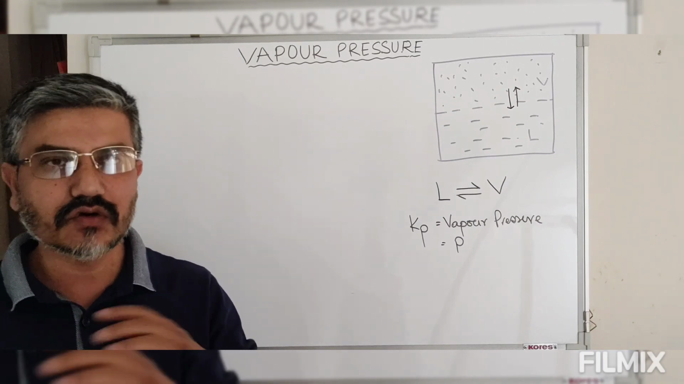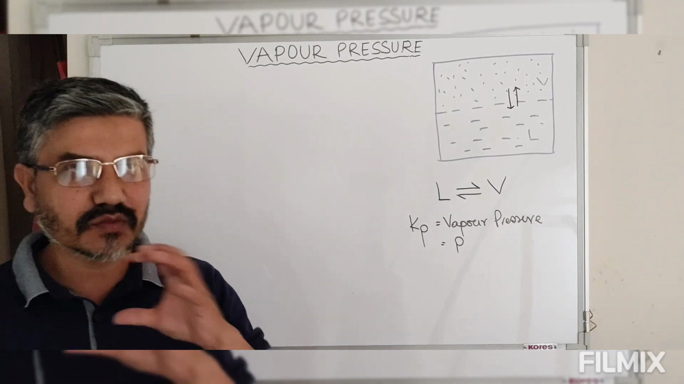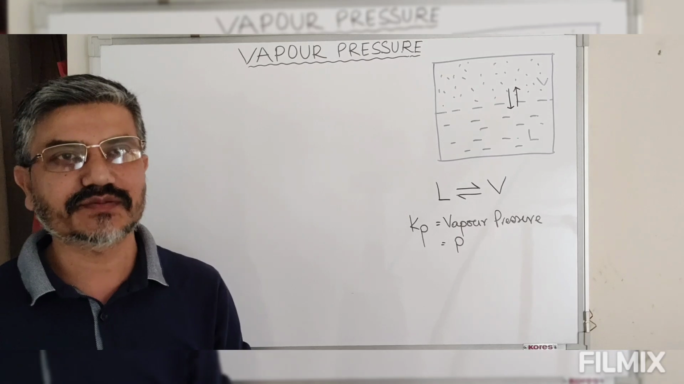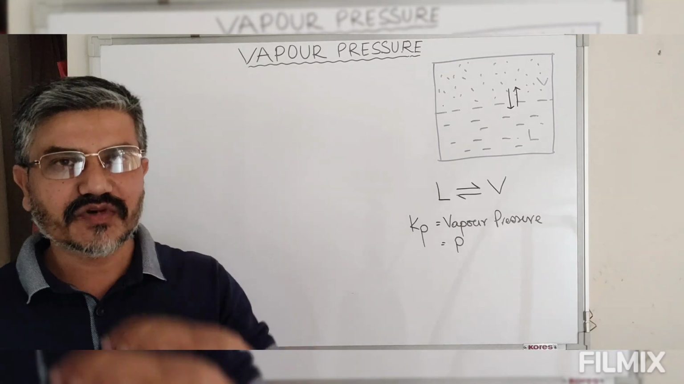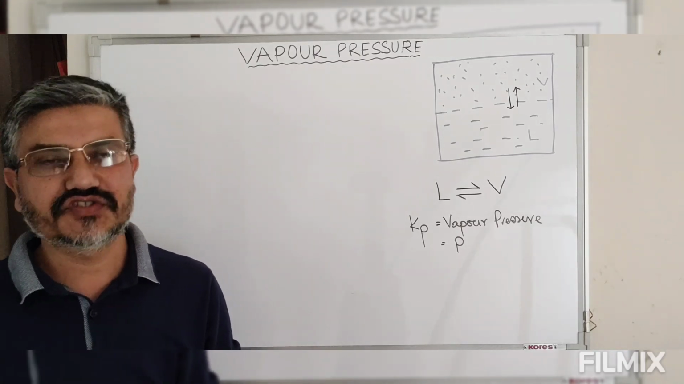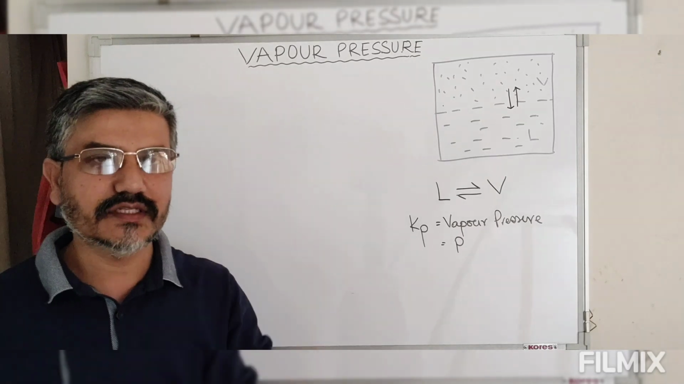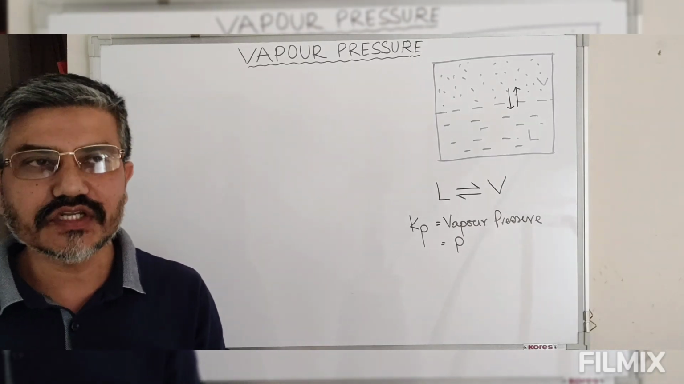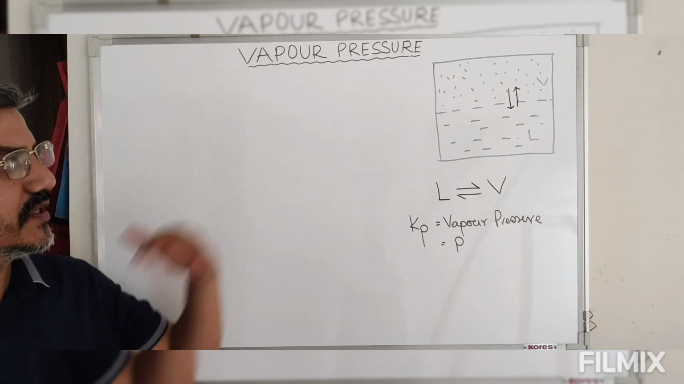The variation of vapor pressure due to the presence of this non-volatile solute is defined by a law known as Raoult's law. By use of Raoult's law, we can quantitatively express how much the vapor pressure is affected or changed if we add some quantity of non-volatile solute. Now first of all, let me explain to you.